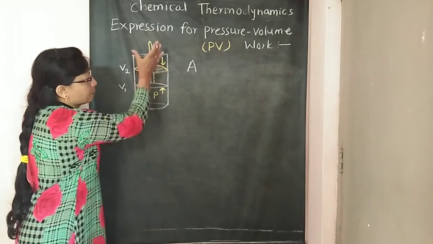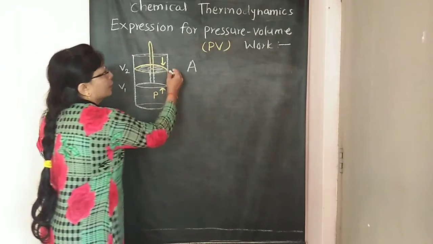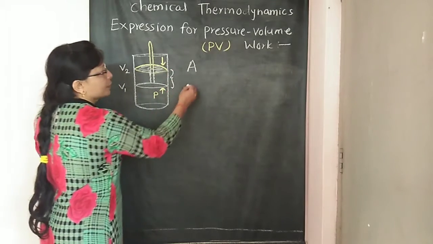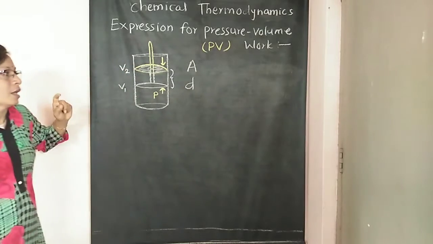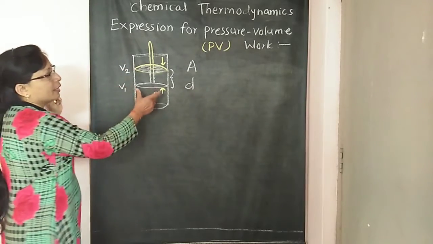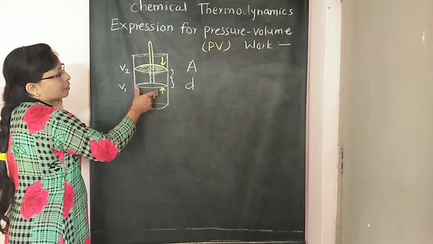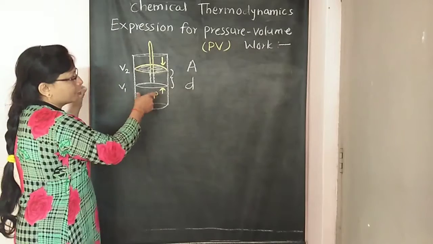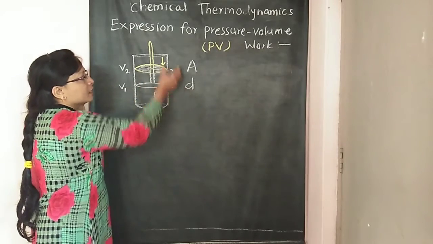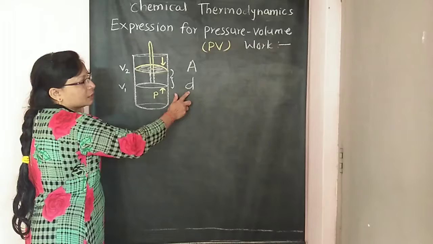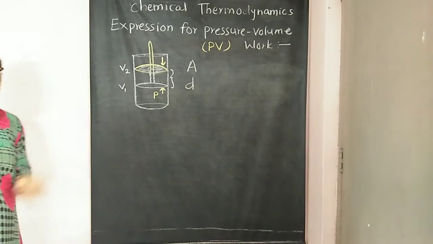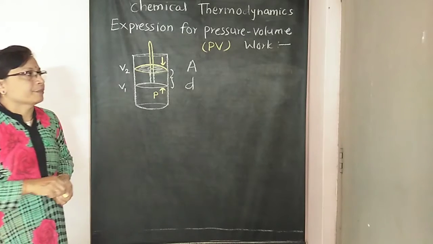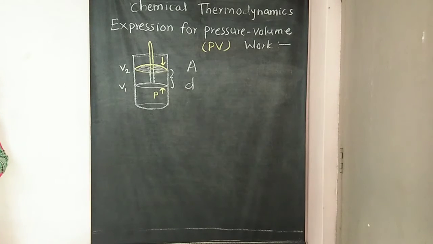So during this expansion, this piston moves through a distance d. While expansion of gas, this piston moves from V1 to V2 volume of gas. Its position changes and the distance covered by this piston is d. So this is again the consideration. We have to consider this.